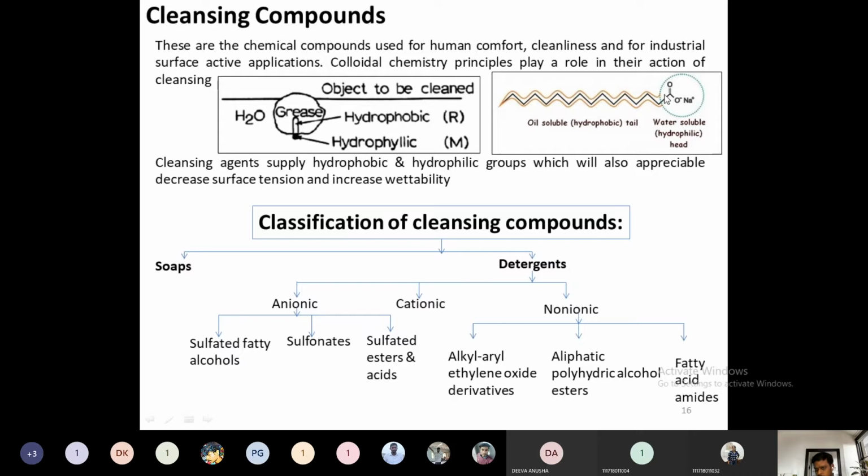This is COONa. We can consider whatever the R composition is there, which is nothing but a carboxylic acid in the form of an aliphatic chain. This is oil loving. Since this is oil loving, we can say it is a hydrophobic tail. This COONa is a hydrophilic molecule.